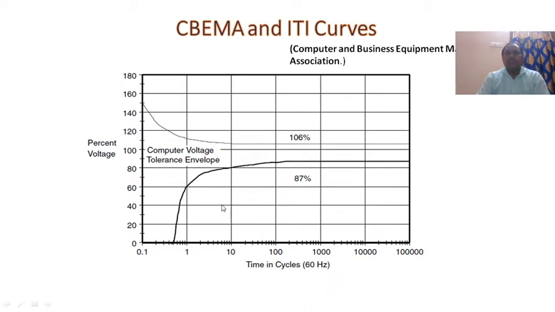Before 10 cycles, normal fluctuation in voltage we do not consider. Before one cycle there is more voltage fluctuation, lying between 0 percentage and 140 percentage of voltage; we do not need to consider it. But as the time period increases, the voltage must come into a stable condition, which means the voltage must lie between 87 percentage and 106 percentage.